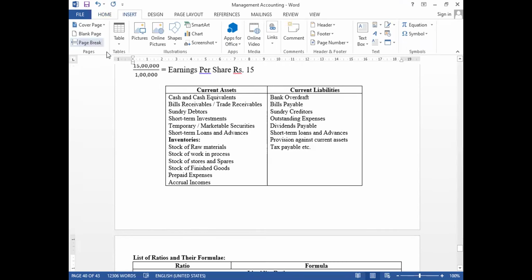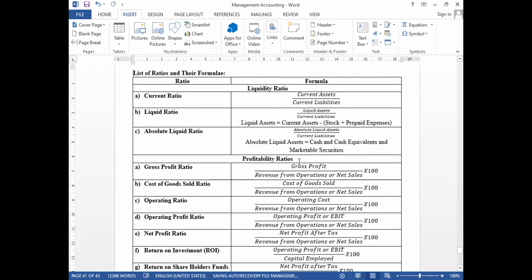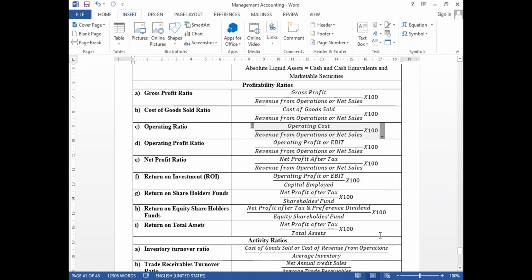Okay. So in the same way, the next type will be profitability ratio. Here we have around 9 ratios in case of profitability ratio. Let us know gross profit ratio. As I said, gross profit divided by net sales into 100.